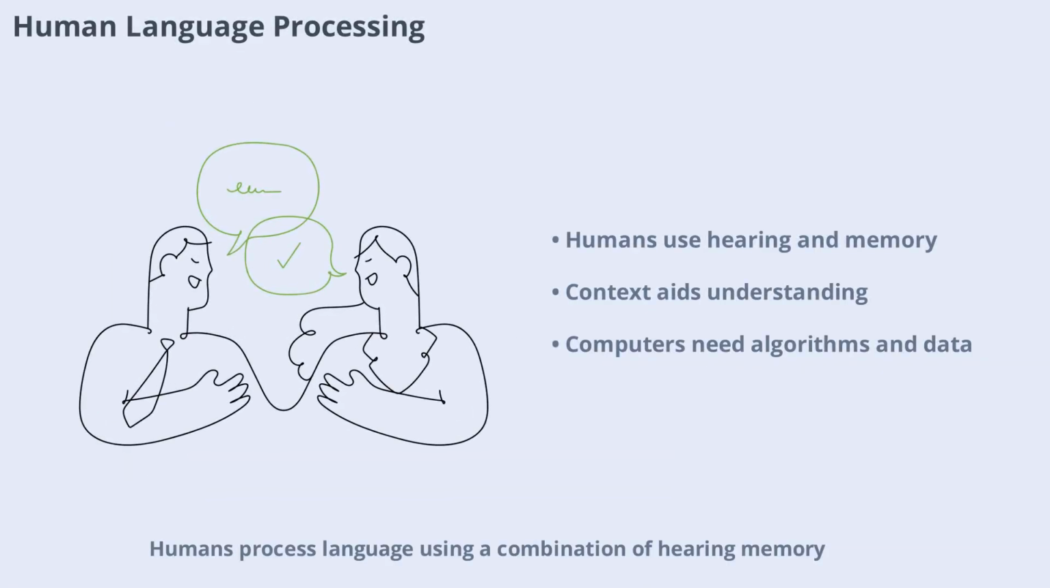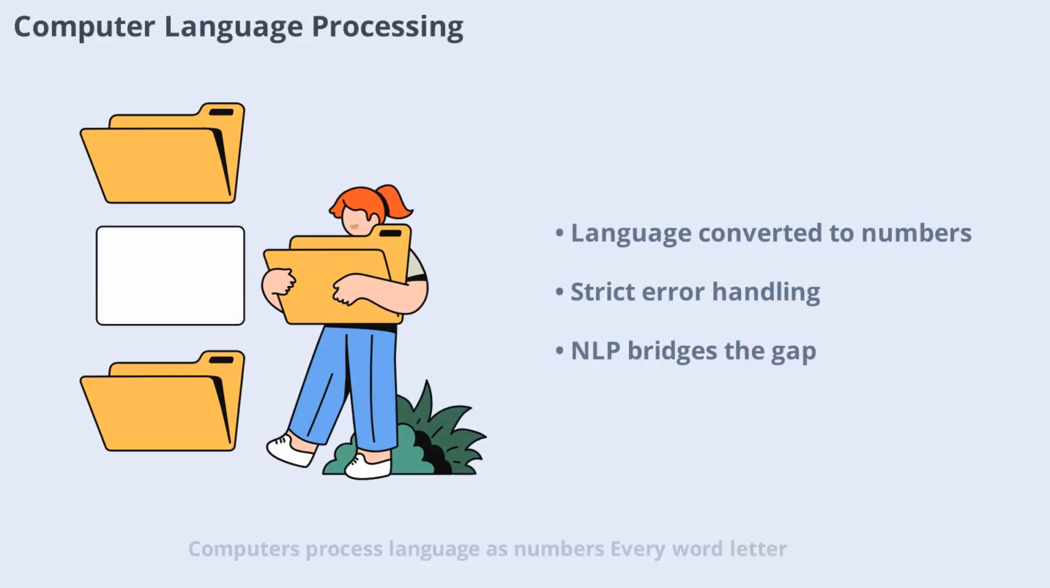Humans process language using a combination of hearing, memory, and context. When someone speaks, the sound travels to the listener's brain, where it's interpreted and understood. If the meaning isn't clear, the listener asks for clarification. This process is natural for us, but teaching a computer to do the same requires sophisticated algorithms and lots of data. Computers process language as numbers.